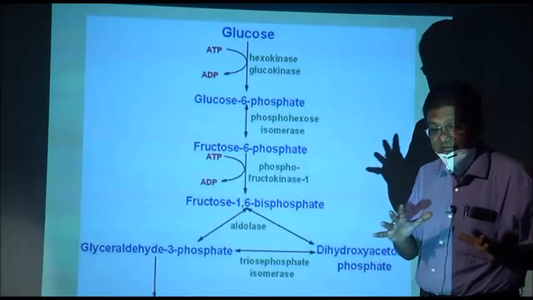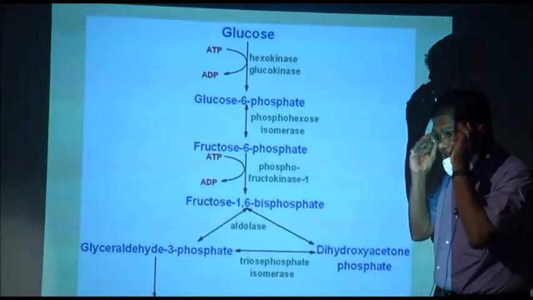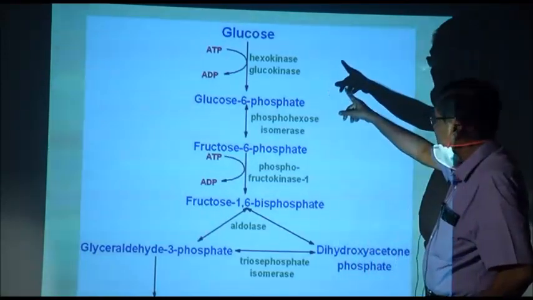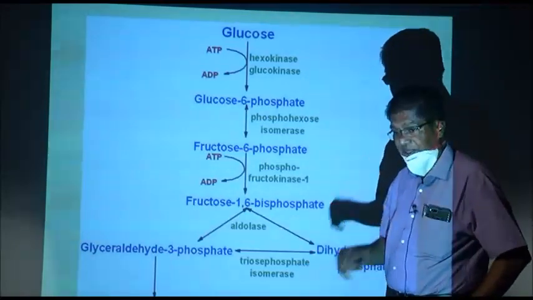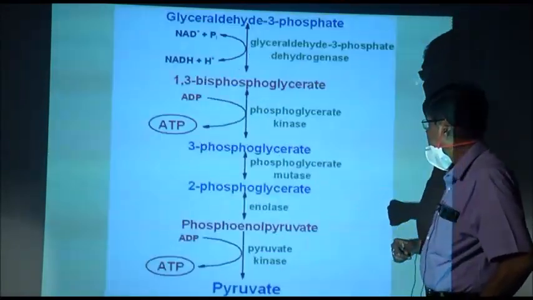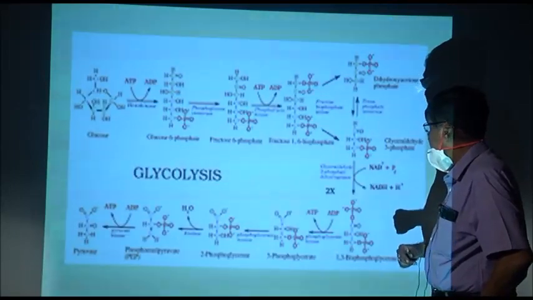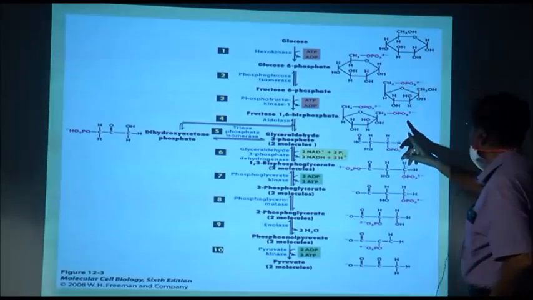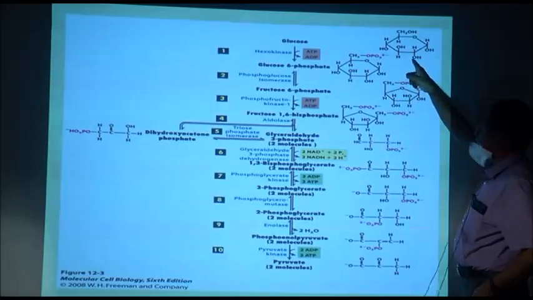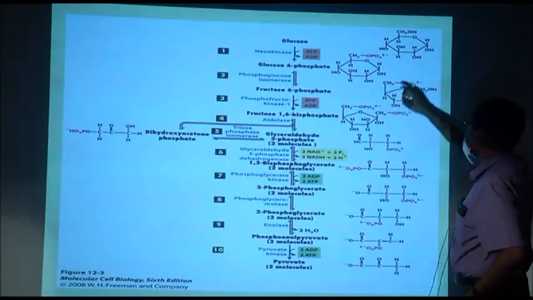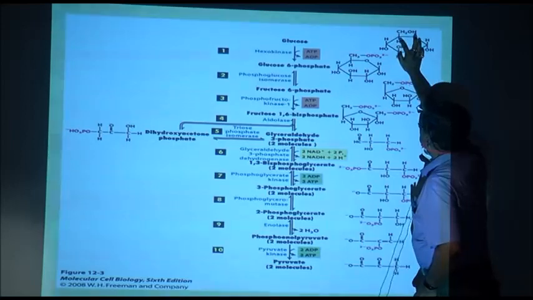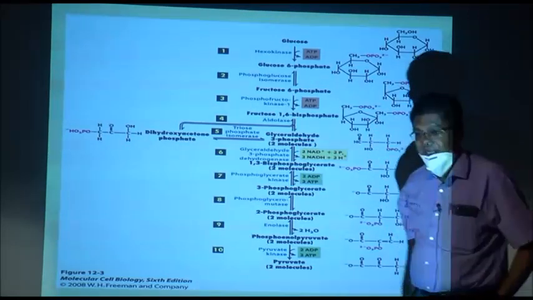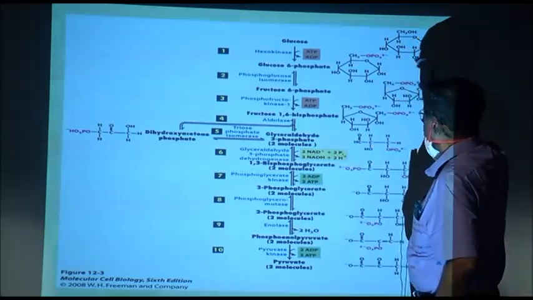Now, coming to the steps of glycolysis. Look at this flow chart. I told you that glucose is a 6 carbon compound. Now, you can see this is glucose. Here 1, 2, 3, 4, 5, 6, 6 carbons are there, and this glucose is in ring form.